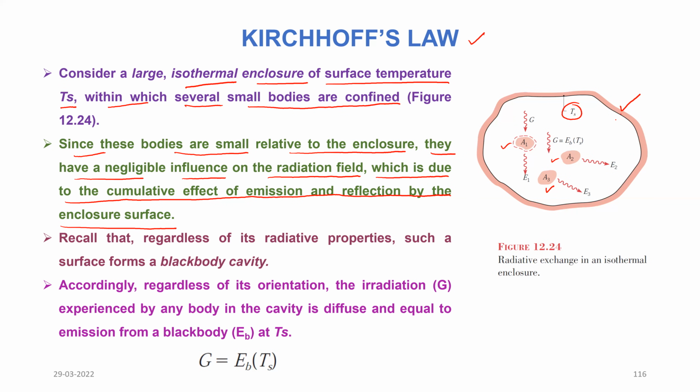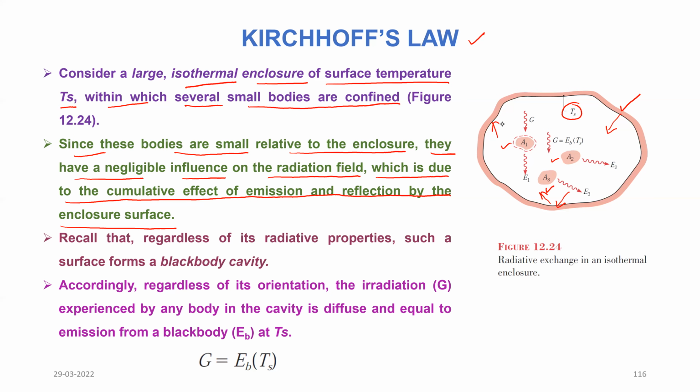and whatever energy is emitted by it may be falling at this particular point, and there could be reflection also, but that reflection will also be absorbed when it falls somewhere else on the same body. Because the small bodies A1, A2 and A3 are very small, we are not worried about these reflections falling on these bodies.